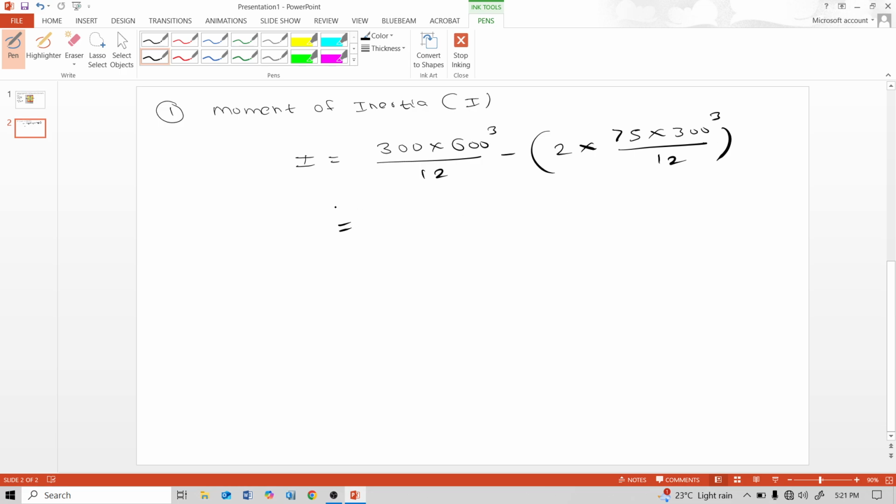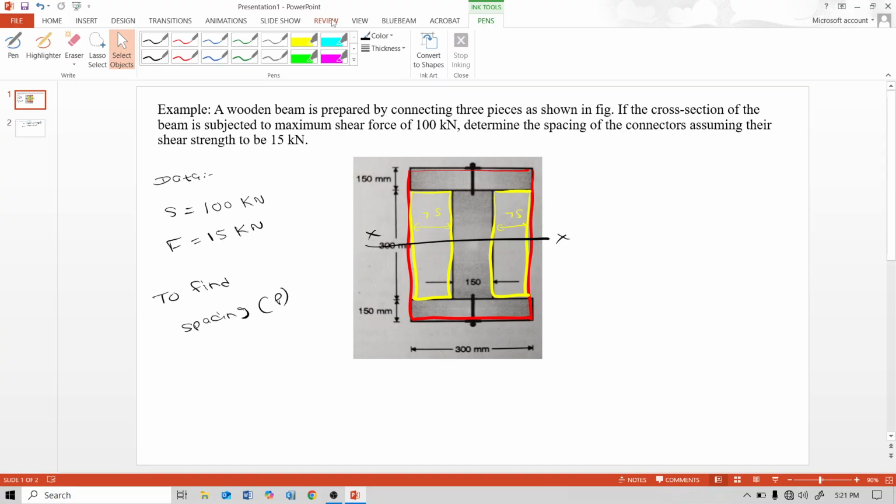So the moment of inertia is 300 multiplied by 600 cube divided by 12 minus 2 into 75, that is 150, multiplied by 300 cube divided by 12, which is 5.0625 into 10 raised to 9 mm raised to 4. This is the first step, calculation of moment of inertia.